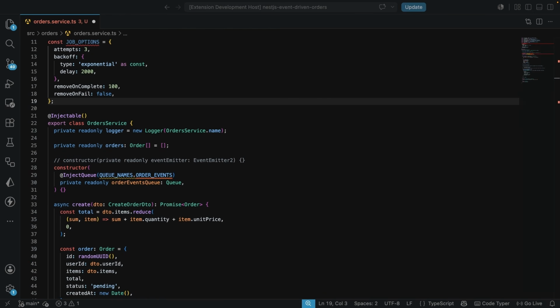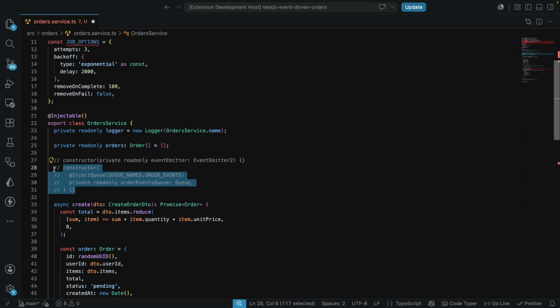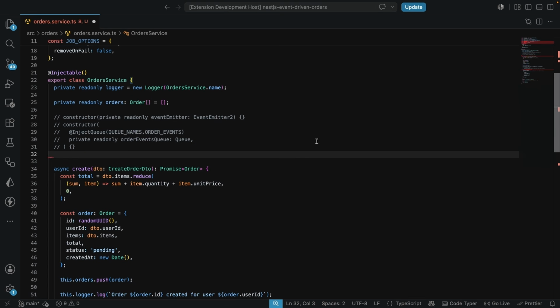Now this means we are going to have a change in the way the constructor currently works. I'm going to leave this here so that we can see the difference. The change is just going to be a little bit minor here. We're still going to inject queue, but we need to inject the inventory, the notifications, as well as the payment. So I'm just going to comment this out temporarily, and here I'm going to bring in the new constructor that we have.